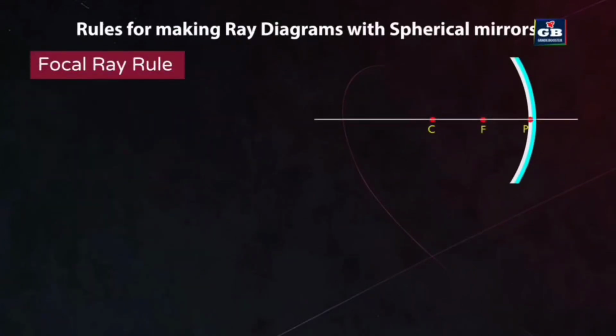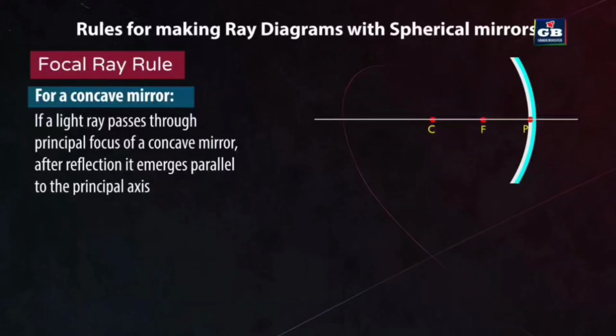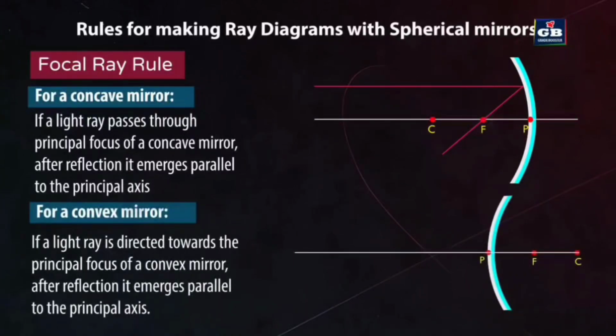Focal ray rule: for a concave mirror, if a light ray passes through the principal focus, after reflection, it emerges parallel to the principal axis. For a convex mirror, if a light ray is directed towards the principal focus, after reflection, it emerges parallel to the principal axis.